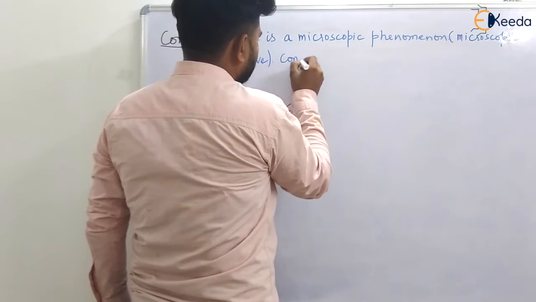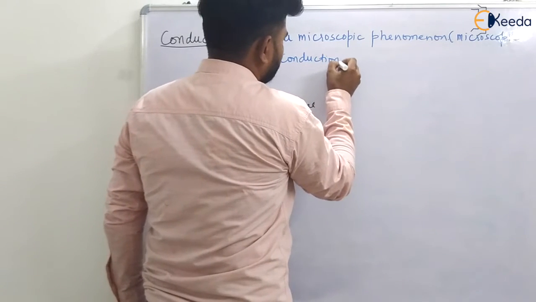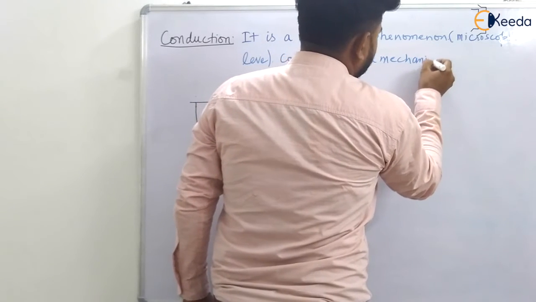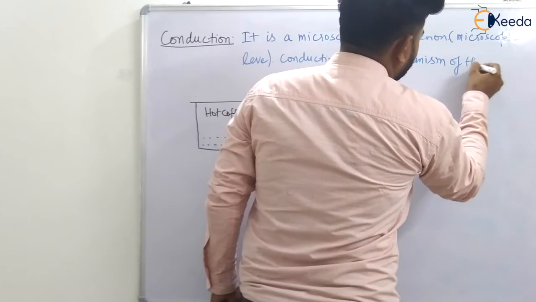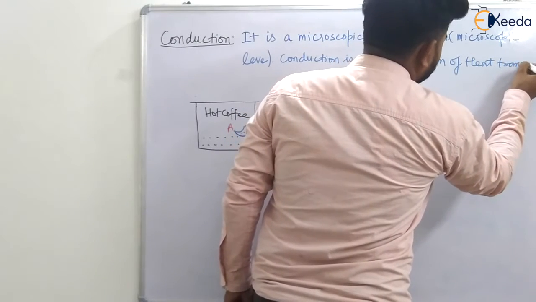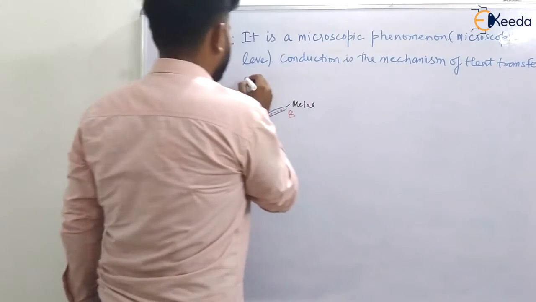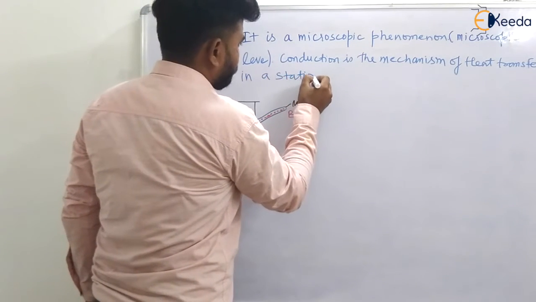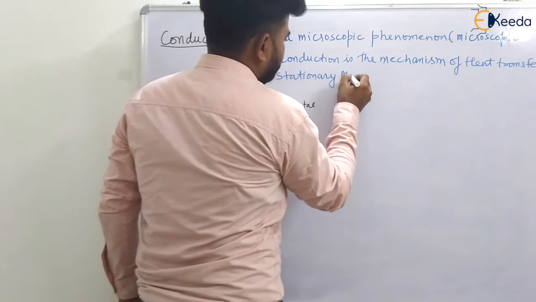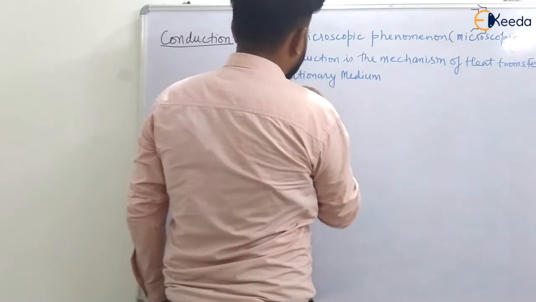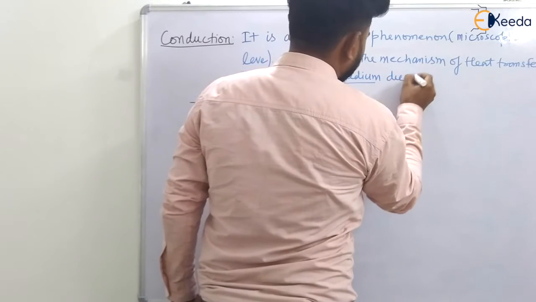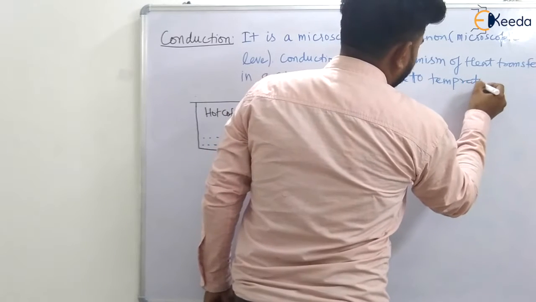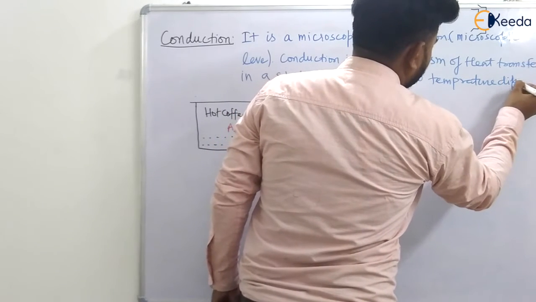And conduction is the mechanism of heat transfer in a stationary medium due to temperature difference.